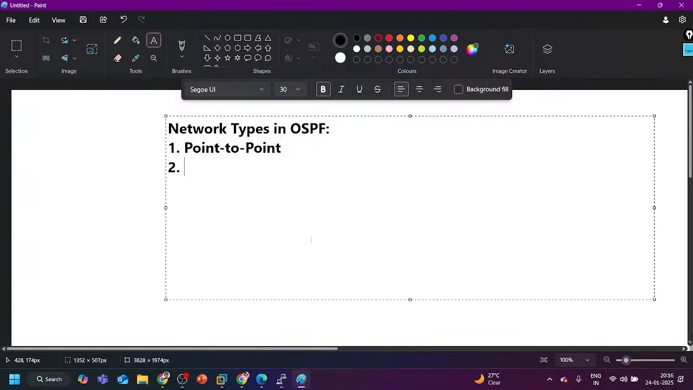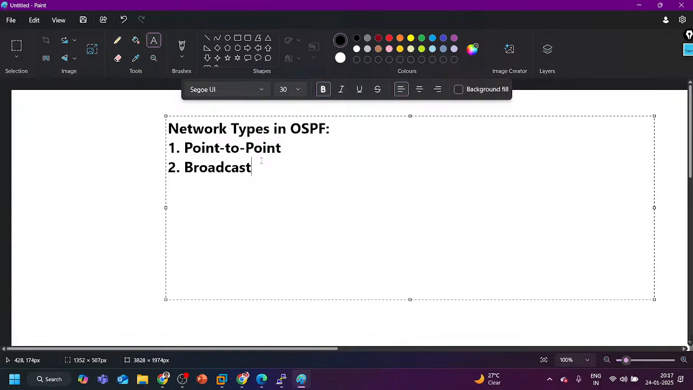Let me talk about the second type of network, that is broadcast. So what is a broadcast network? Here DR and BDR will be selected. First of all, tell me about the broadcast network type. What is the meaning of broadcast? Broadcast means one to all. If I am saying broadcast, it means I am talking about a multi-access network.